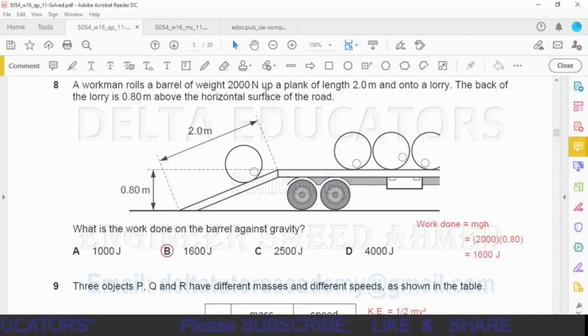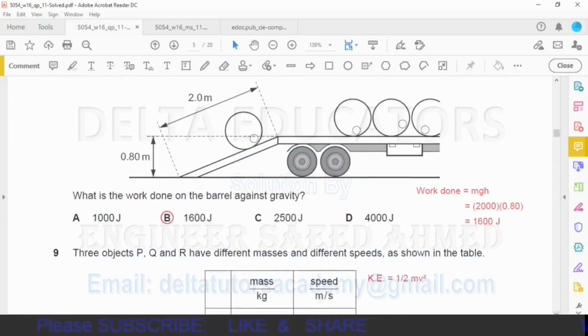Now here W is given, weight is given 2000 Newton. So in place of mg, or we can say in place of W, we have substituted the value of W, that is 2000 Newton. Now height is given here 0.80 meter. So h is 0.80 meter, and by solving this one, we will get the answer 1600 joules, and it is given in the option B. So option B is the correct option.